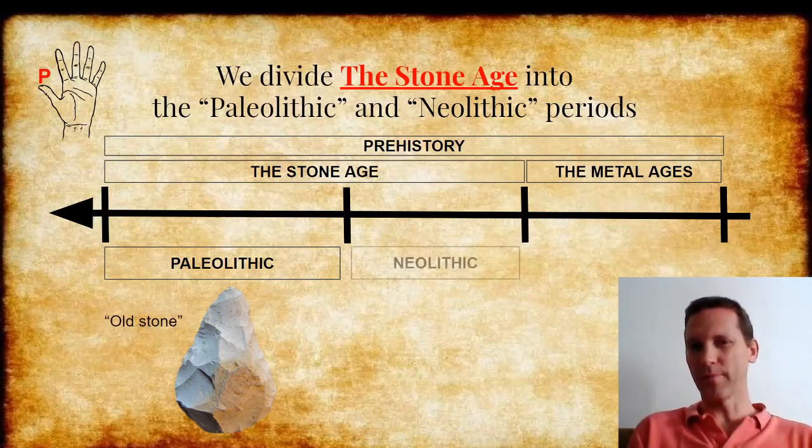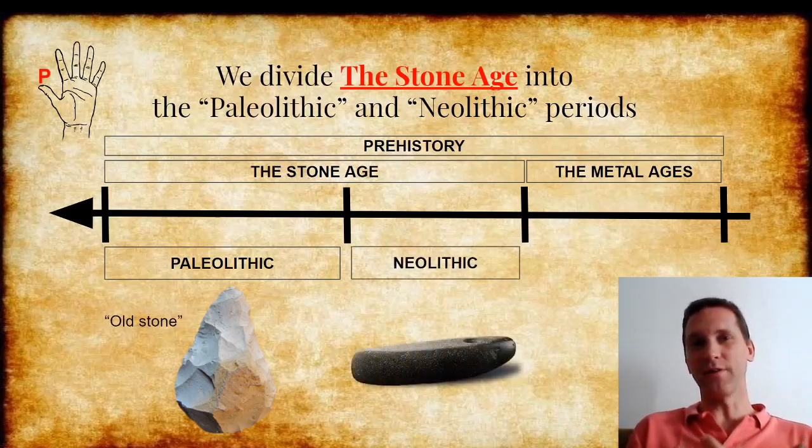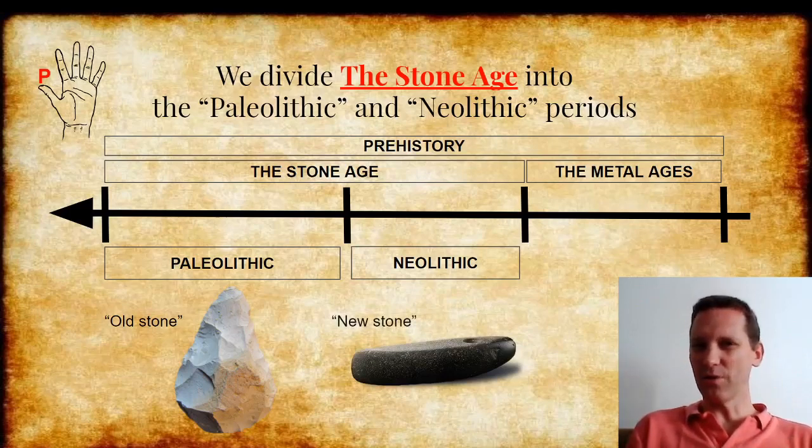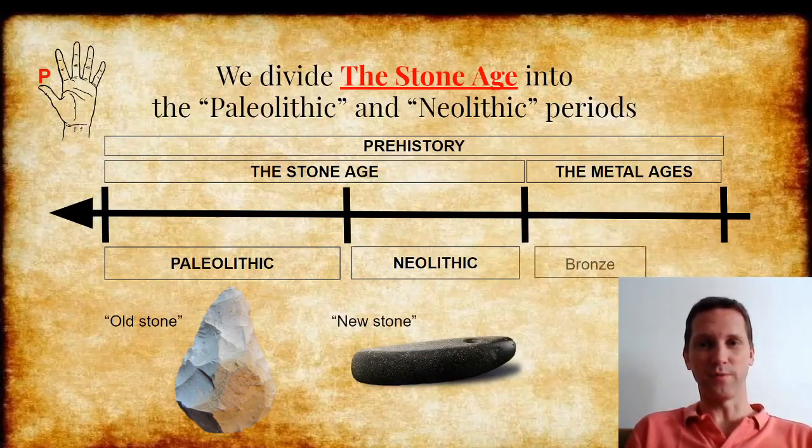It's simple. The Neolithic was later and different, and we call this new stone. Can you see the stone looks a little bit more polished and complicated and better? New tools, new stone. For your information, in the Middle Ages also, they made tools with metals like bronze and iron.